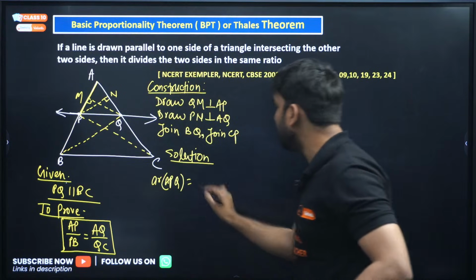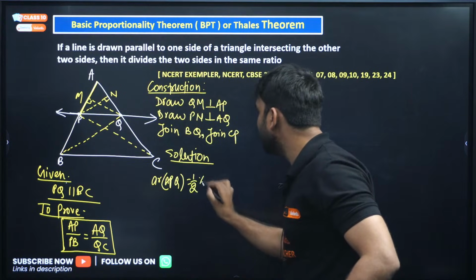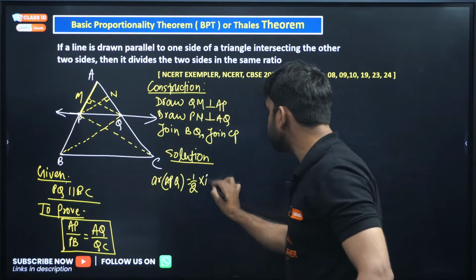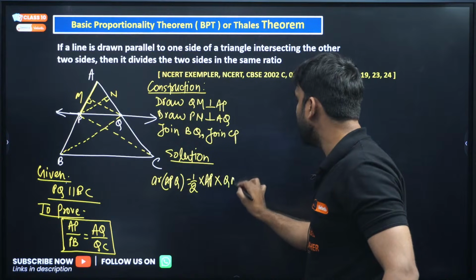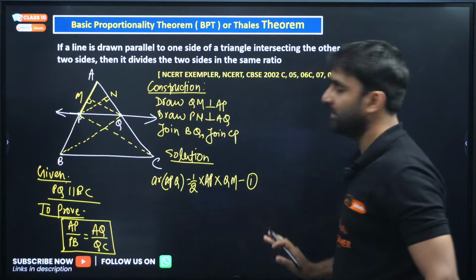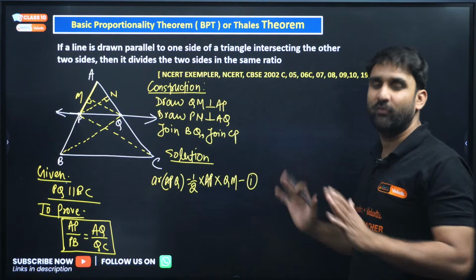So we can write here half base. We are considering base AP, and height will be QM. I hope you have understood the system till here. Let's call this equation number 1.